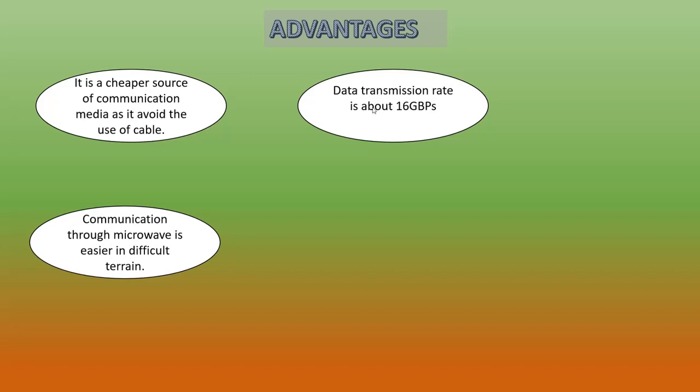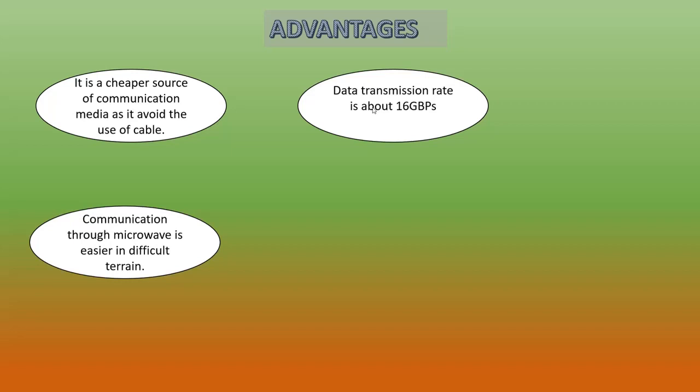And what are the disadvantages of microwave signal? It is an insecure mode of transmission. That means data is transmitted through the air. So when the signal is transmitted through the air, there will be a chance that signals are propagated in different directions, and will not reach the receiving antenna directly.